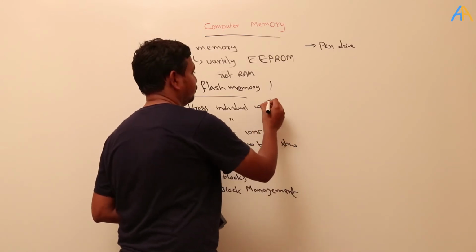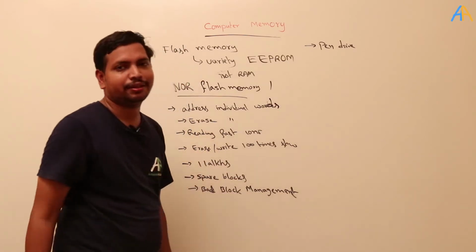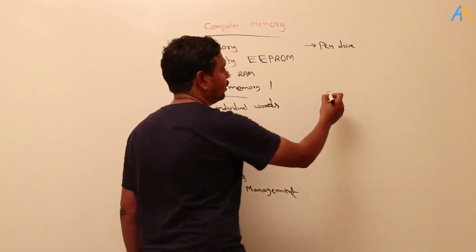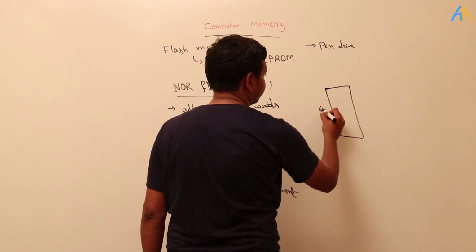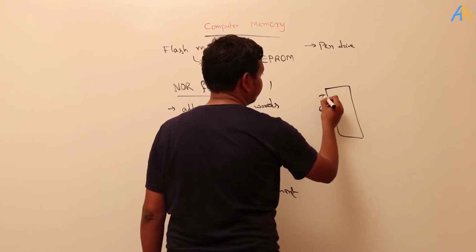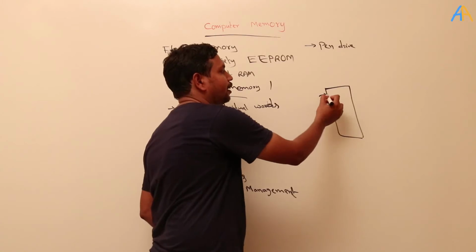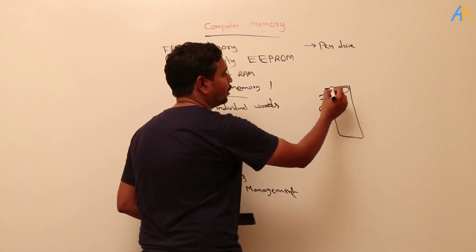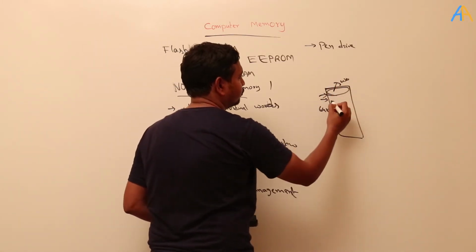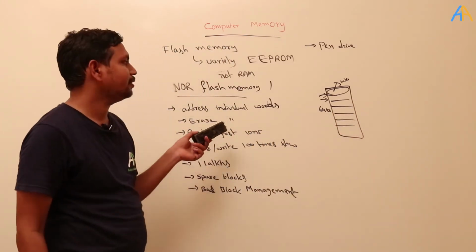Okay, we can address individual words. What does it mean? If the memory is there, for example multiple bytes, say 64 kilobytes, we can address each and every location. That means each and every word we can address like this, and we can erase individual words.